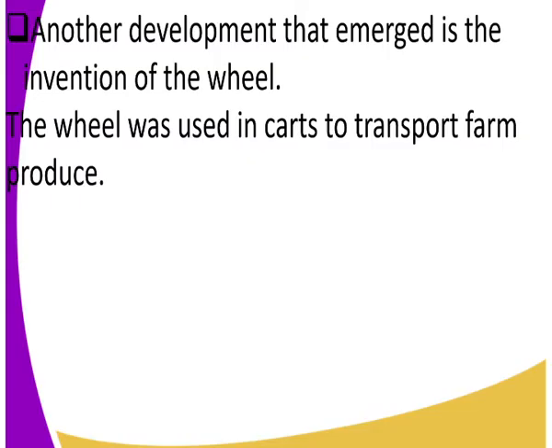Another development that emerged is the invention of the wheel. The wheel can be dated back to early agriculture, both in Mesopotamia and Egypt, but again, we'll get to Egypt. In Mesopotamia, the wheel was used in carts to transport farm produce. You know what carts are, right?